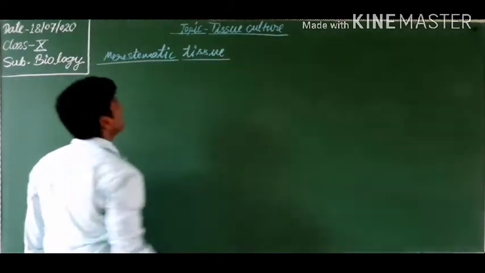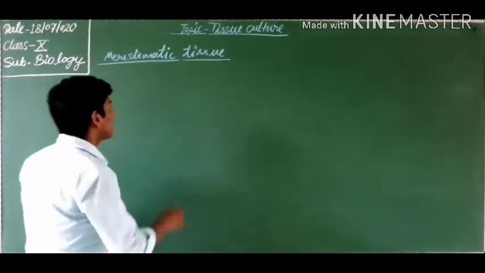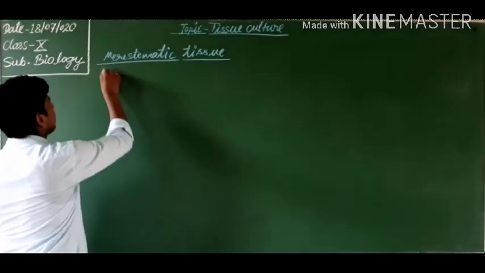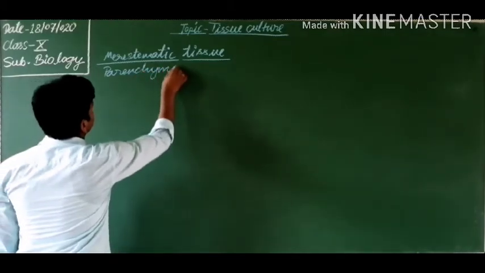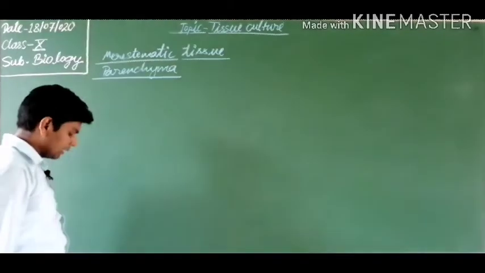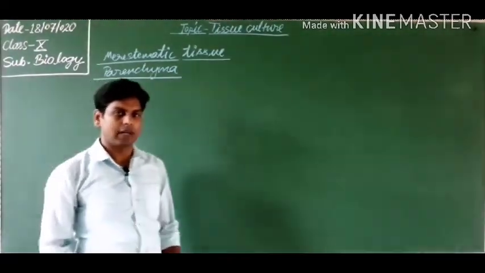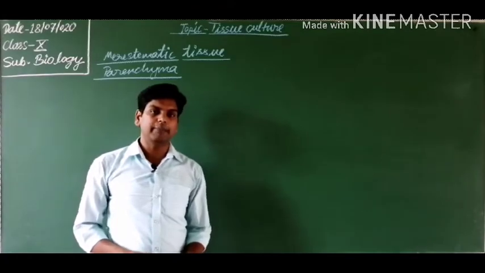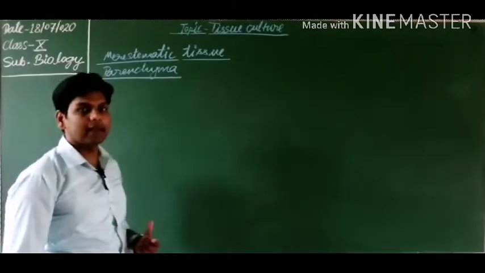Do you know meristematic tissue? But we can also use another tissue, parenchyma. So parenchyma is also used in this technique. Where are they found? Meristematic tissues are found in the apical region of plants, the apical shoot and apical root. But parenchyma is present everywhere in the plant body.